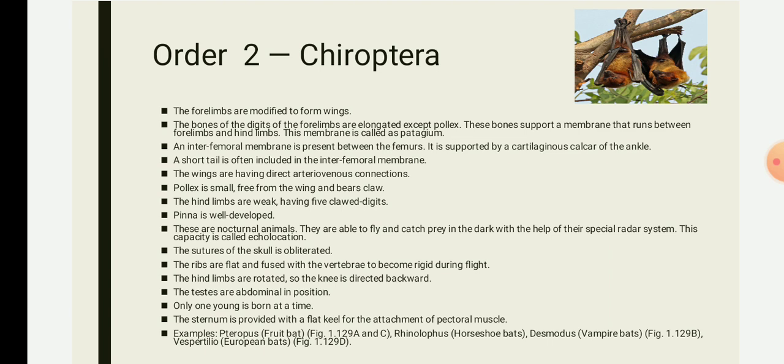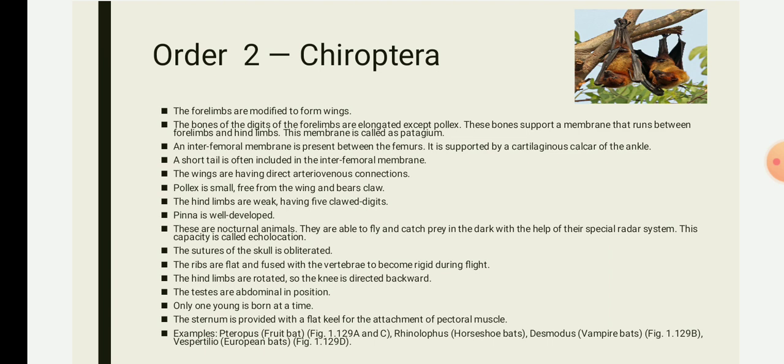Pollex refers to the innermost digit of the limb, that is the thumb. These bones are supported by a membrane that runs between the forelimbs and the hind limbs, and this membrane is called the patagium.